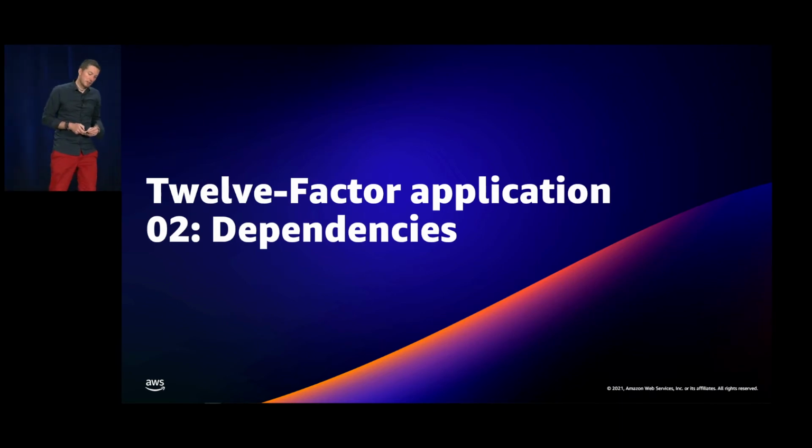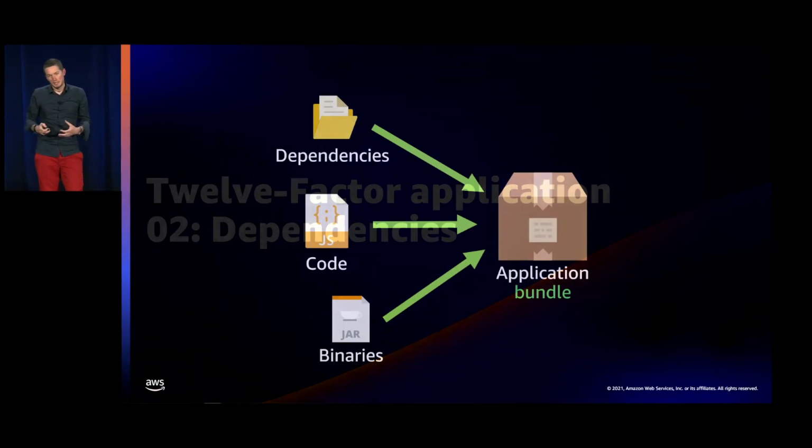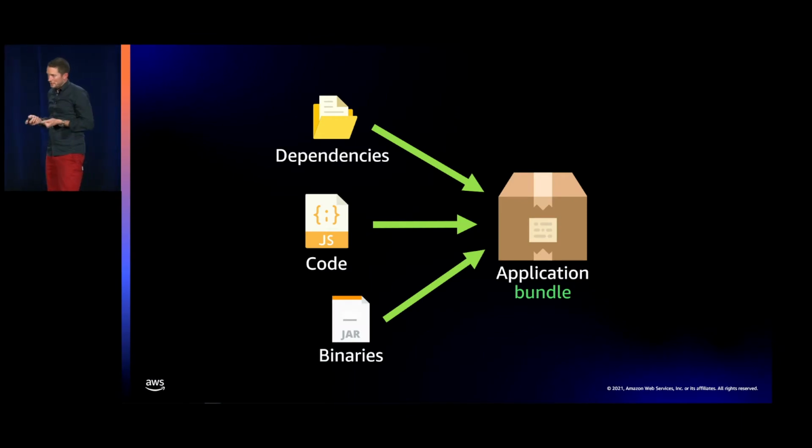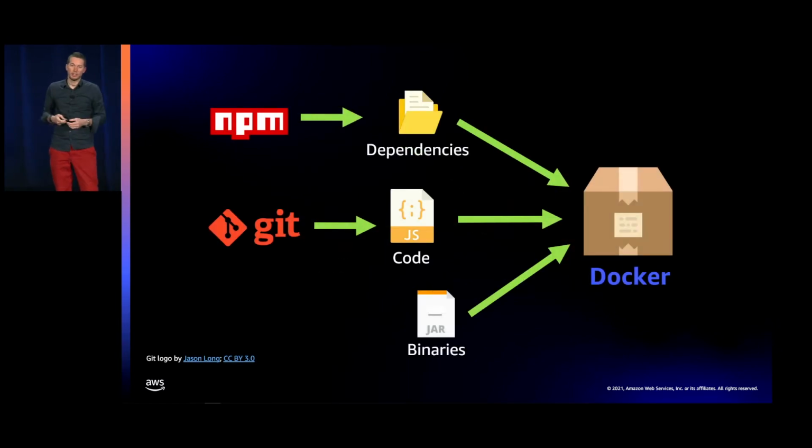The second factor is dependencies. What you want is to declare all the dependencies for your application to run. You want to declare them and isolate them. So here, I'm going to take my dependencies, my code, and my binaries, and bundle them together in some form of artifact, in this case Docker. I'm going to collect my Python packages from PyPI. I'm going to retrieve my code from GitHub, and I'm potentially using some other binaries like images, and I'm packing everything together in a Docker image.